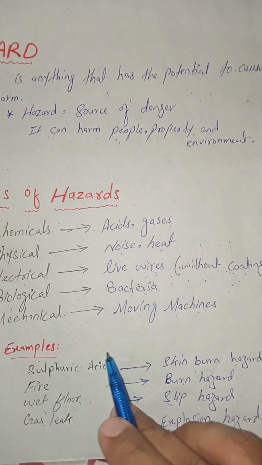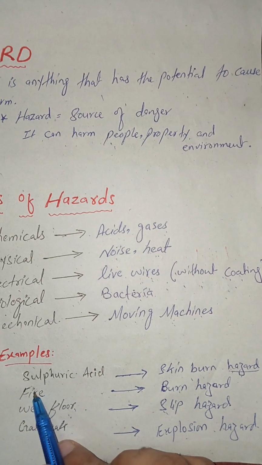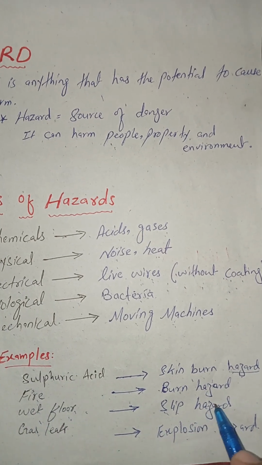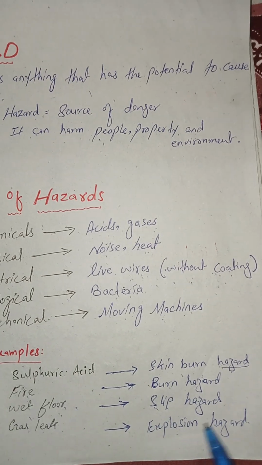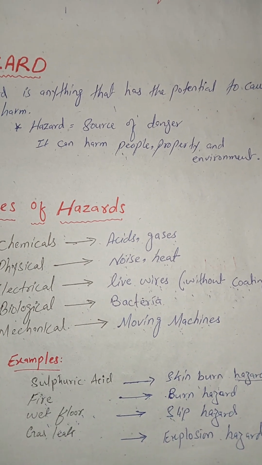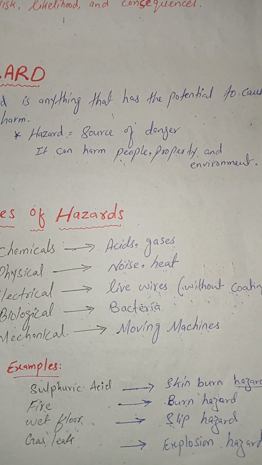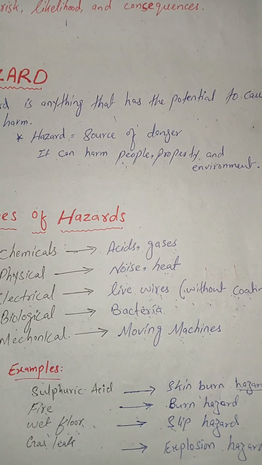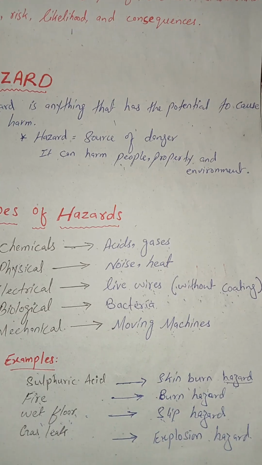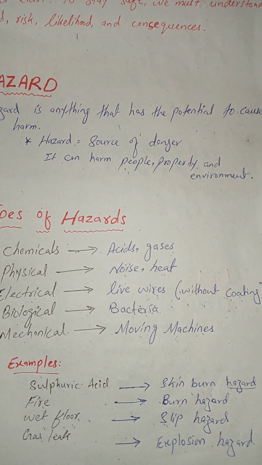For example, sulfuric acid can burn our skin, and this is a hazard. Fire is a major hazard, it can burn. A wet floor is a slip hazard, and a gas leak is an explosion hazard. So these are examples of hazard. I hope you understand what hazard is now: anything that has a potential to harm us. For example, over speeding while driving a car can also be a hazard, or using a knife roughly with a sharp edge that can cut our finger can also be a hazard.